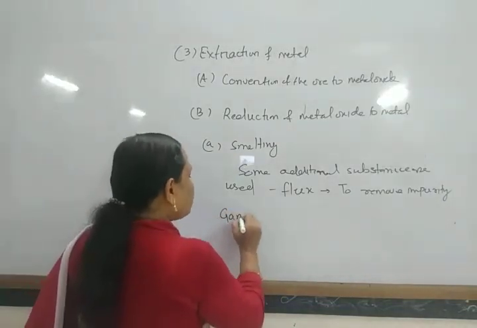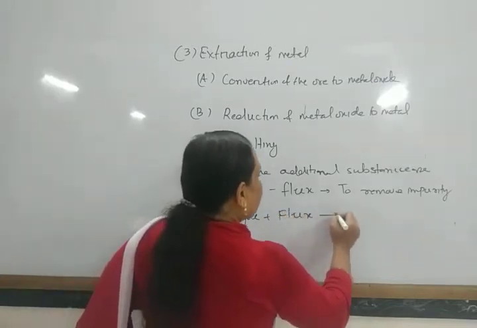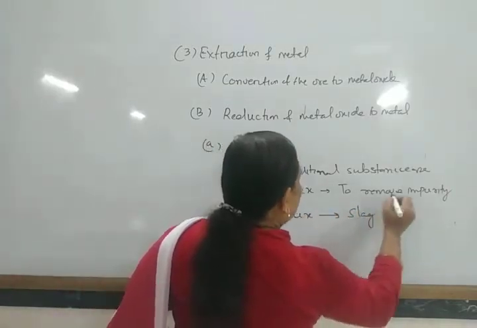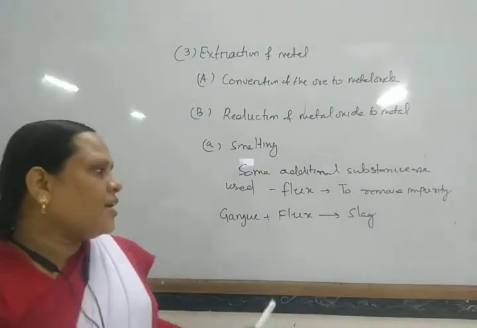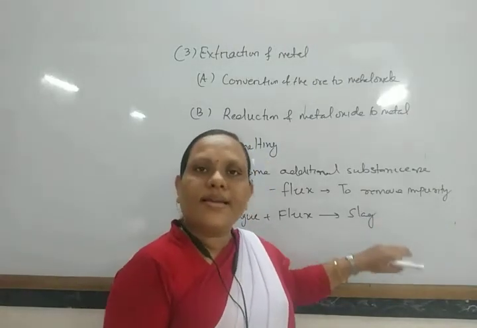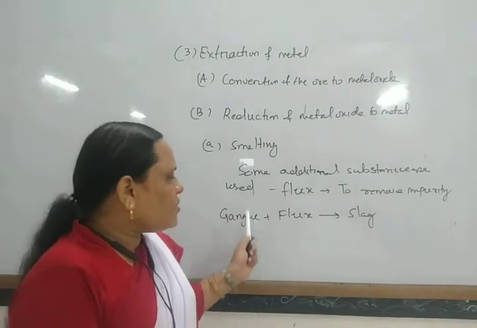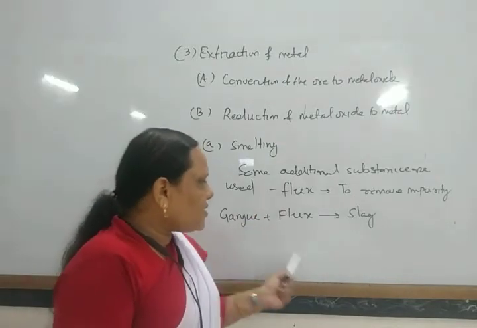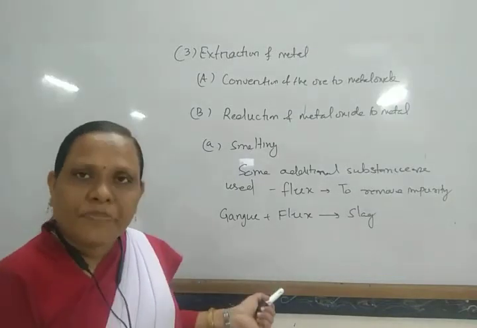So gangue plus flux gives slag, and slag, being lighter than the metal, floats over the metal and can be removed. The flux is generally chosen depending upon the nature of the gangue particle.